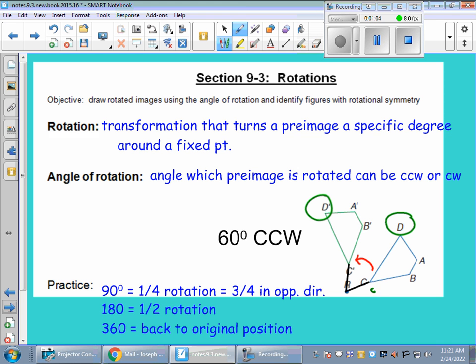This one they show you actually from C. This is point C right here. You would measure this as 60 degrees. Counterclockwise goes this way. Clockwise goes this way. So as we go through.